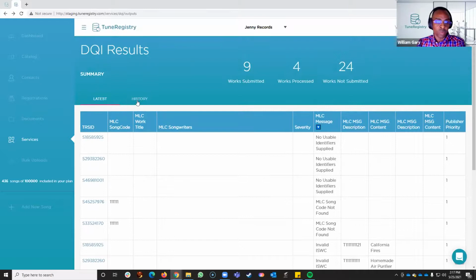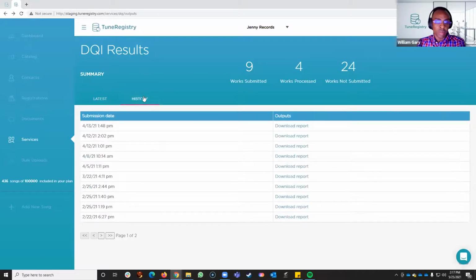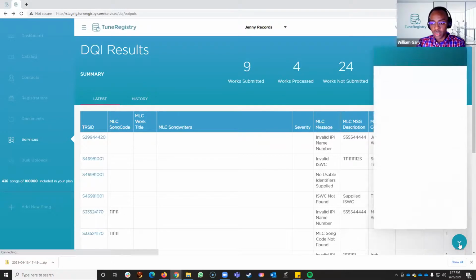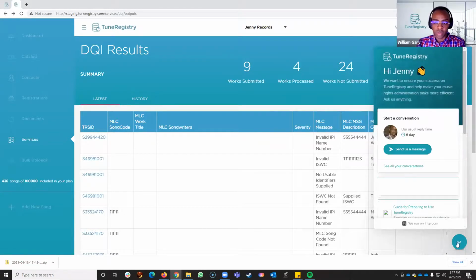As far as previous reports, our users can click on history. They can download their previous report, which will be the source data or the zip file that the MLC returned. In addition, because we do work with users of various knowledge of music publishing, if there's any questions regarding the data, they can always click in the bottom right-hand corner and submit a ticket to support.